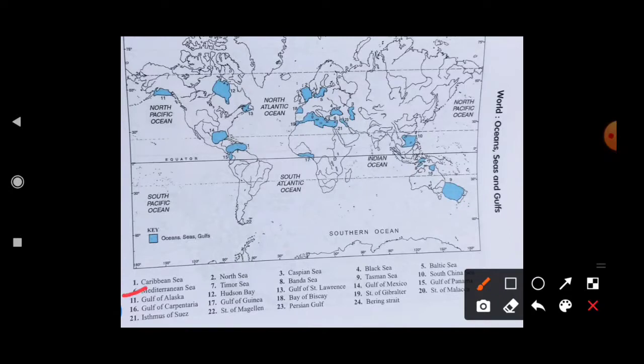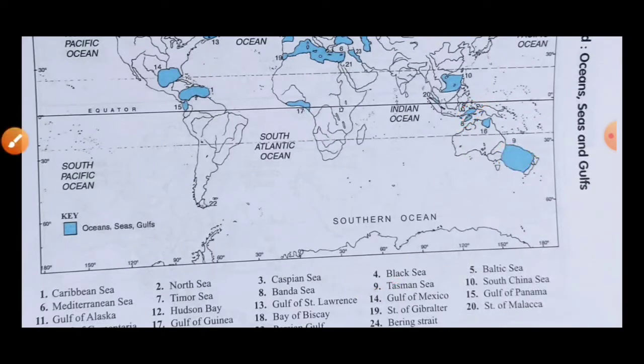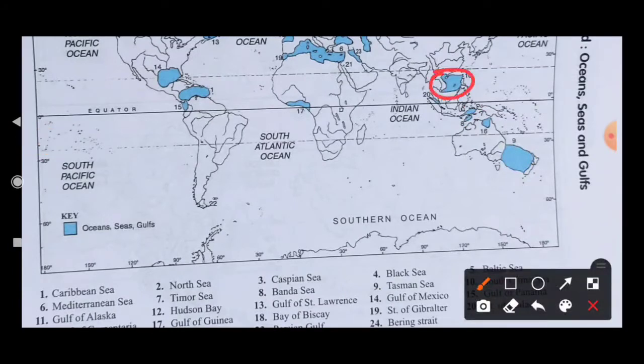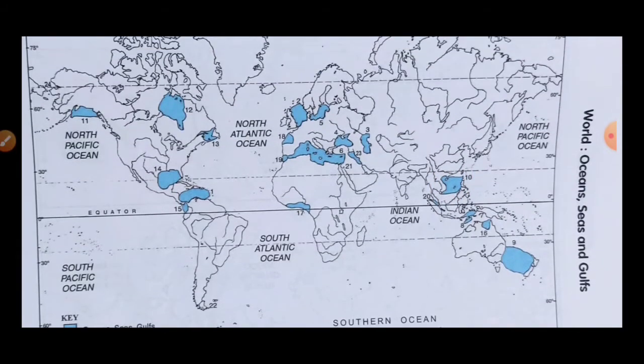Then next one is the Mediterranean Sea. This is the Mediterranean Sea. Then next one is the Timor Sea. Here you see the Timor Sea and here it is the Banda Sea. Then the Tasman Sea is here, near Tasmania. Here is Tasmania, that is why it is the Tasman Sea. Then the South China Sea, this is the South China Sea.